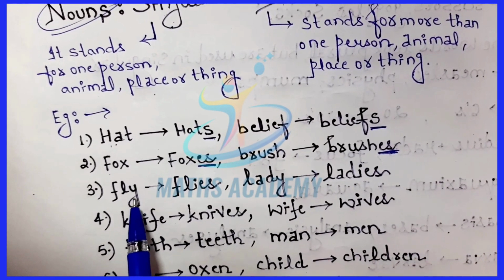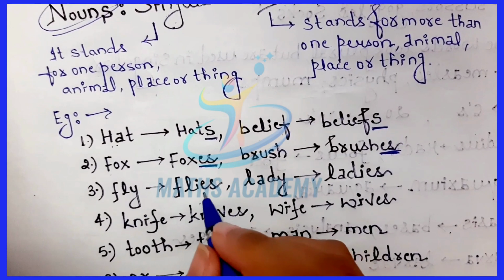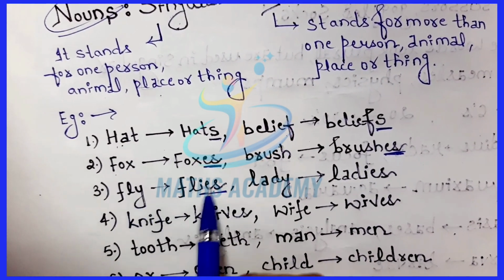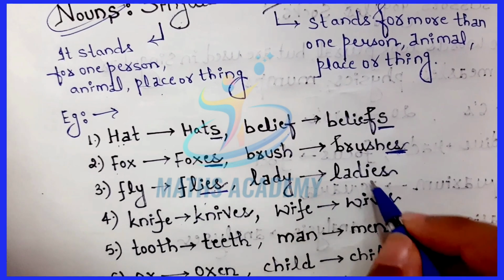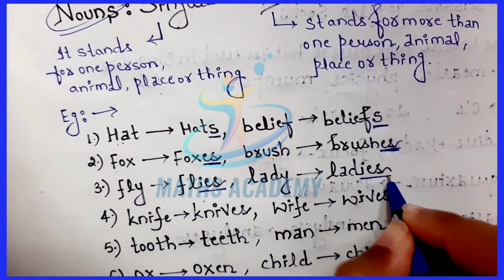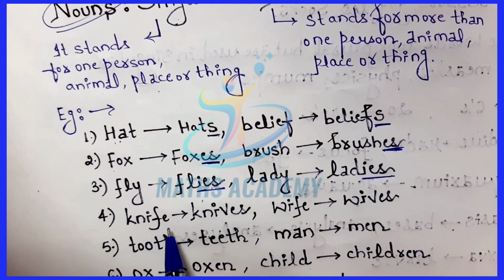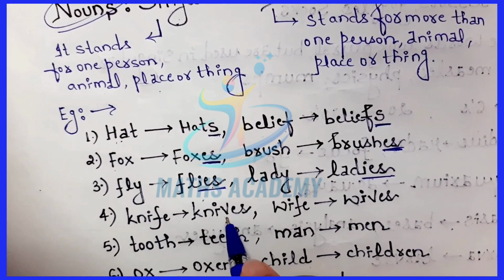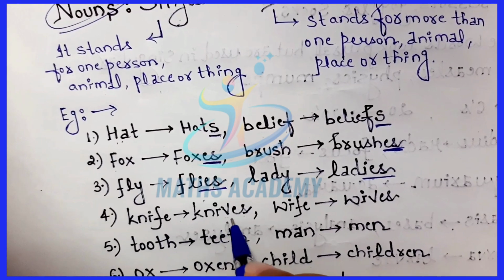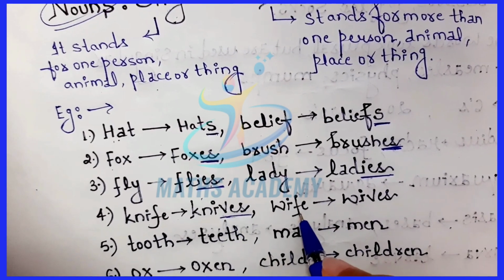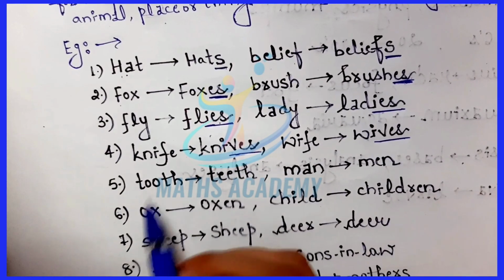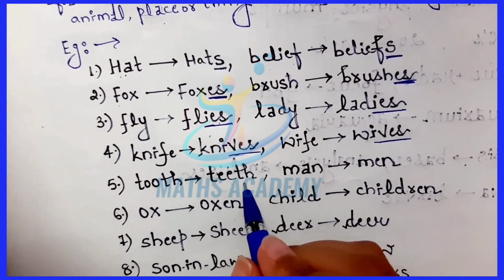Fly, instead of y, we add ies for the plural of fly, flies. Lady, ladies. Knife, remove the fe and add ves. Knife, knives. Wife, wives. Tooth is converted to teeth in the plural form.